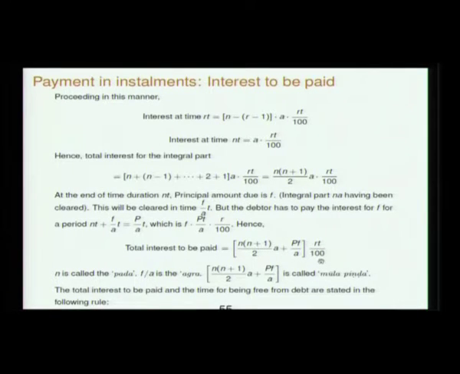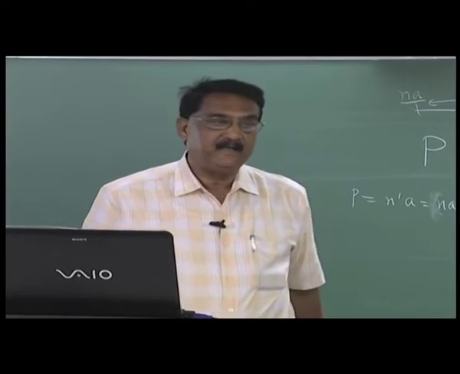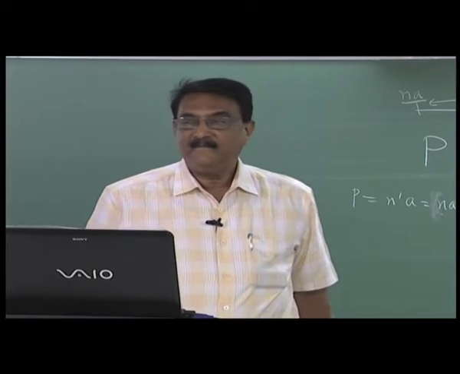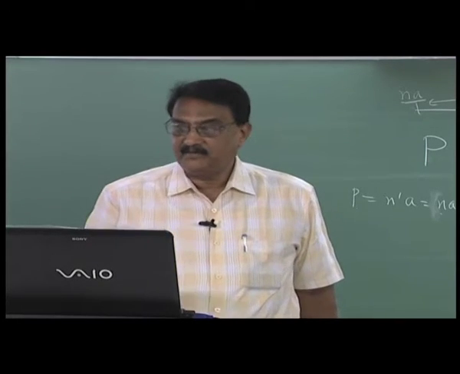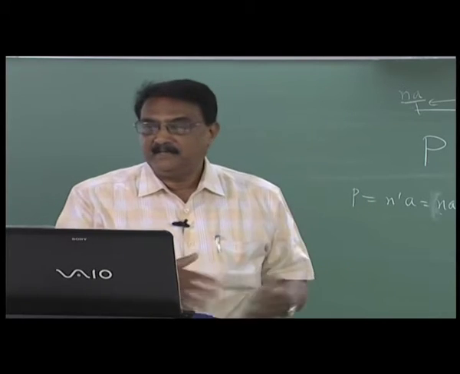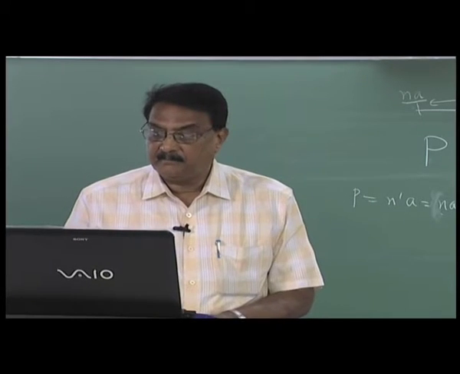into RT by 100. So this n is called the pada, f by a is called agra, and this quantity is called moola pinda. So this is the amount he has to pay apart from the money he has given to clear the principal. You see, at every installment he gives, he has to give this interest. Of course he does not specify when this interest will be paid, maybe every month it will be paid in installments.